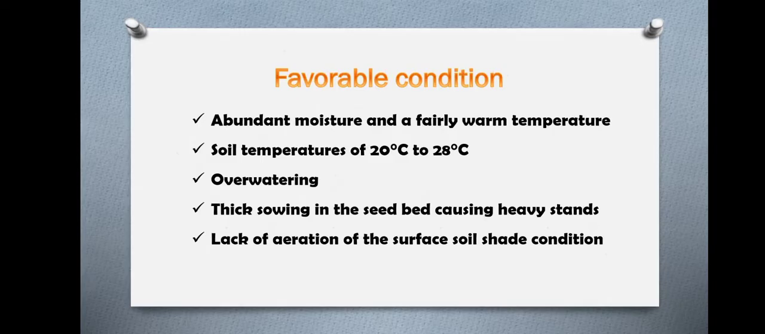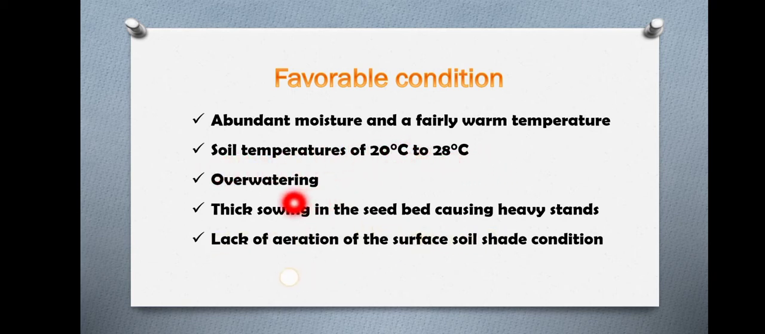The next is about the favorable conditions that trigger the disease. First is abundant moisture and warm conditions. If the soil is not well drained and moisture is there, then this pathogen will grow rapidly and the disease will intensify, especially if coupled with warm temperature. The next is soil temperature between 20 to 28 degrees Celsius, which also favors disease development.